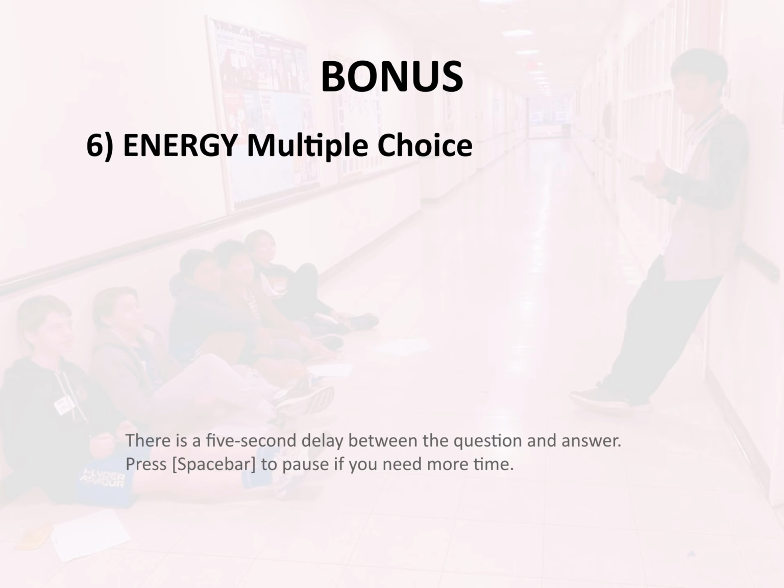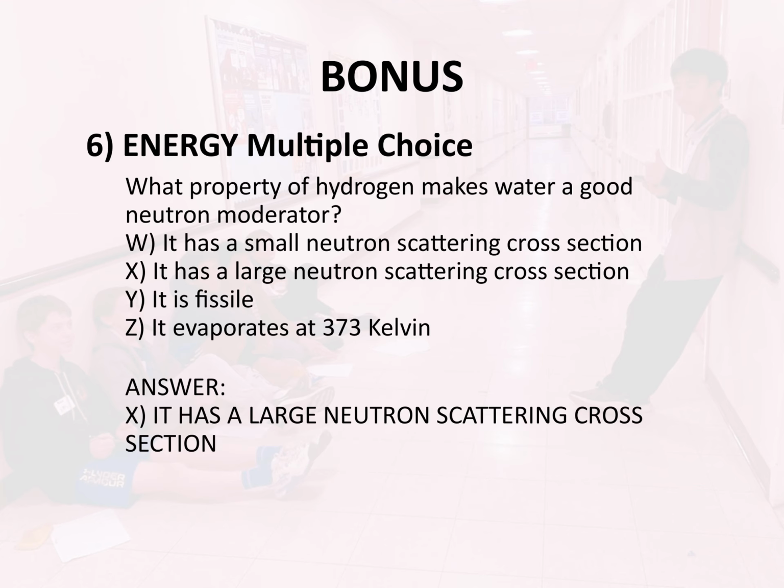Bonus 6. Energy. Multiple choice. What property of hydrogen makes water a good neutron moderator? W, it has a small neutron scattering cross-section. X, it has a large neutron scattering cross-section. Y, it is fissile. Z, it evaporates at 373 Kelvin. Answer: X, it has a large neutron scattering cross-section.